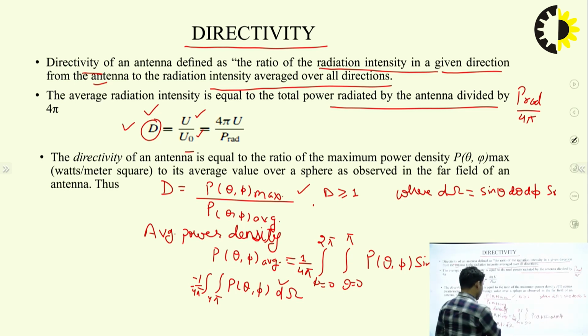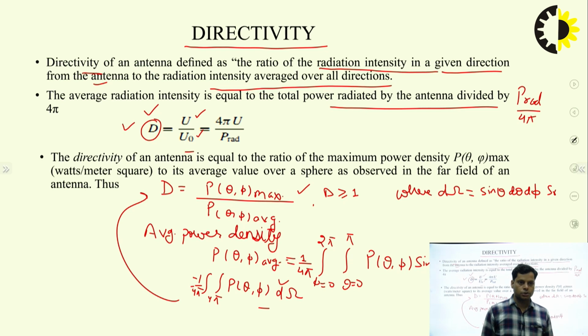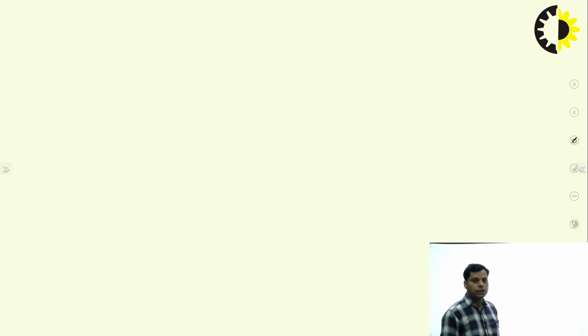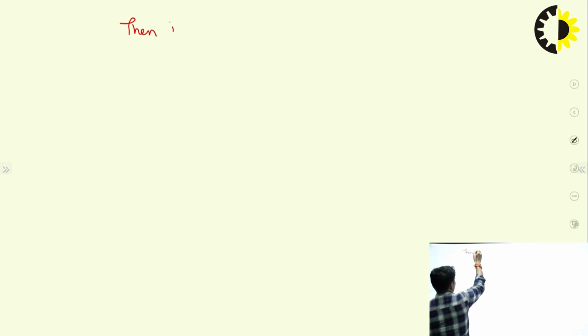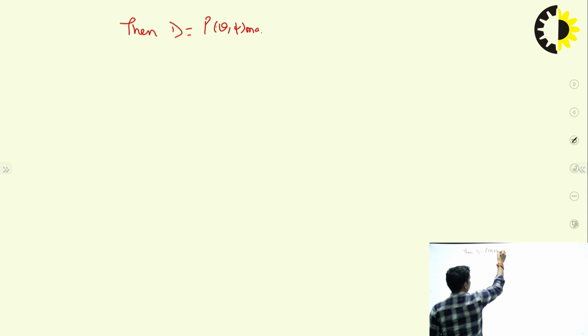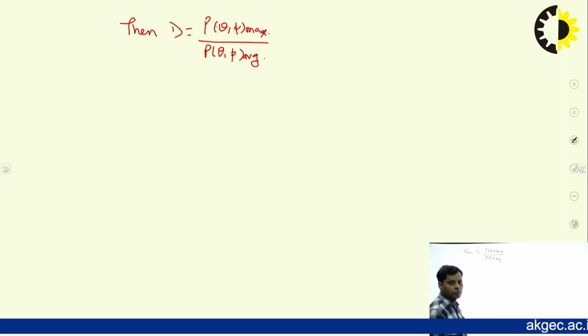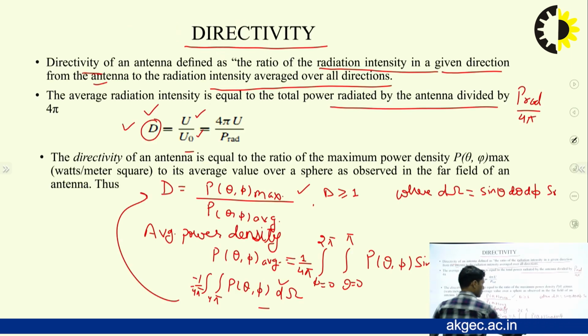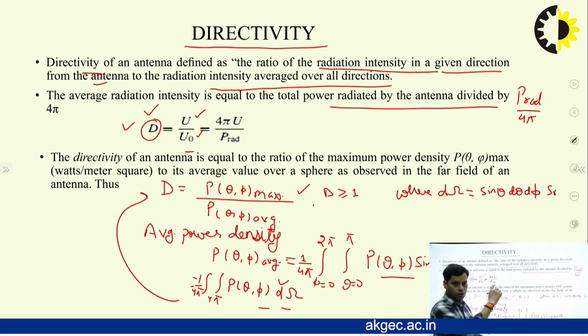Now after that we will put this value into this directivity form. D is equal to what we have already defined in terms of power density. So when we do this, what will happen? Then D is equal to the formula, that is P of theta comma phi max to the P of theta comma phi average, and put this average value into this equation.